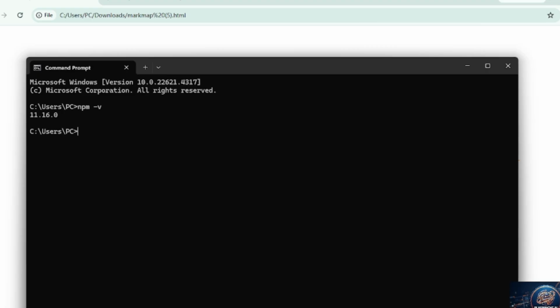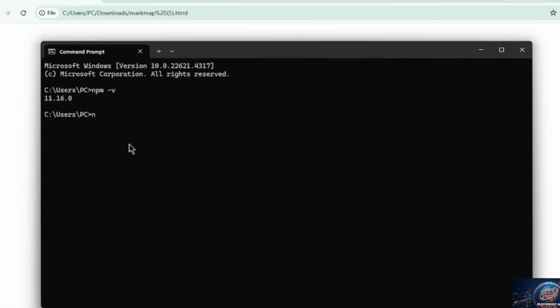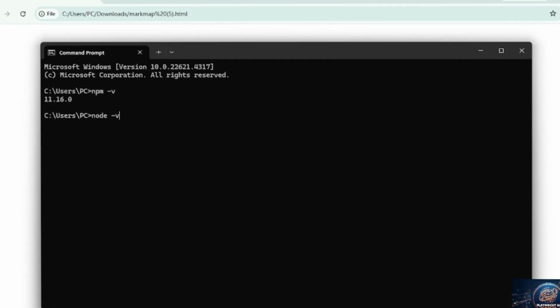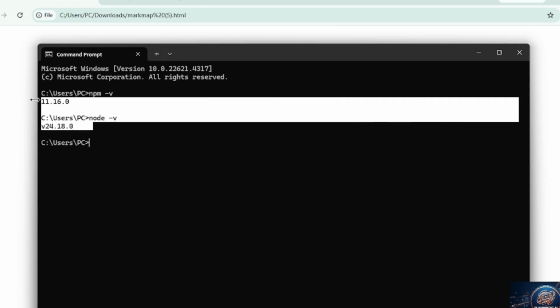Yeah, so the npm package manager is installed. Now you need to check the second one, for Node.js. Just enter it, and we have successfully installed both.